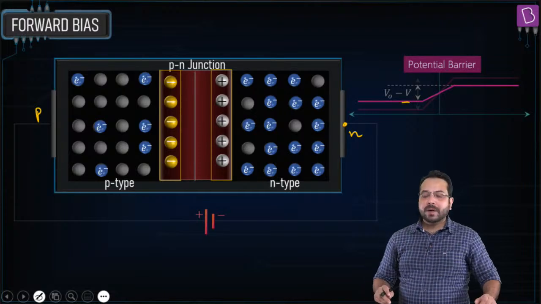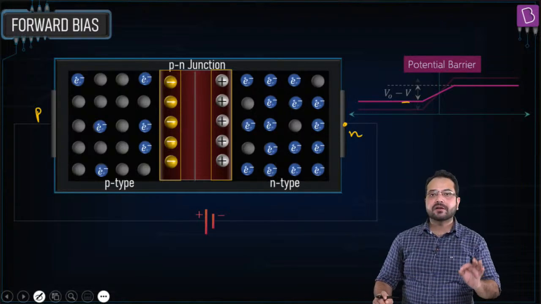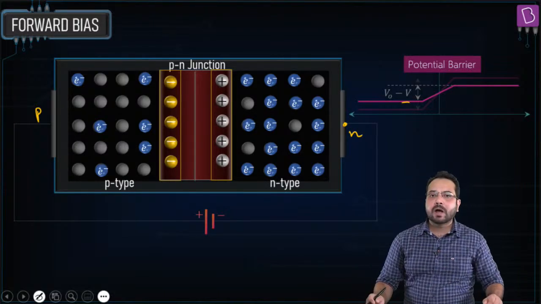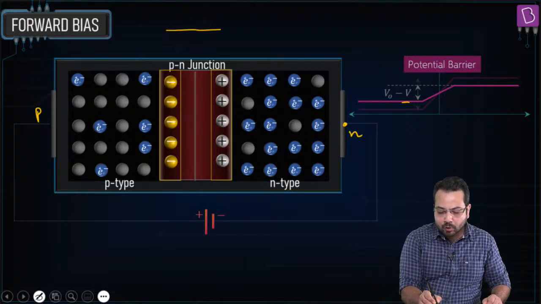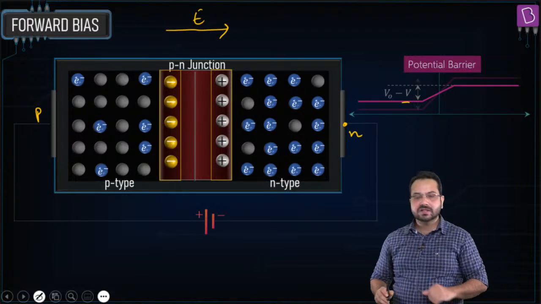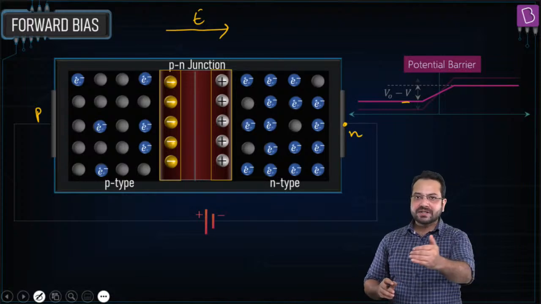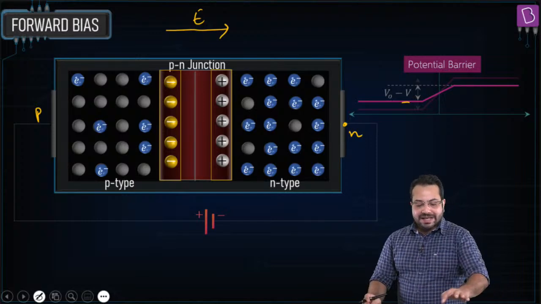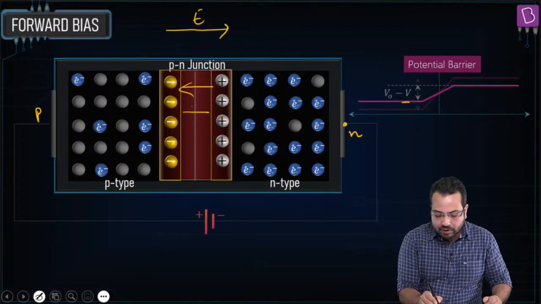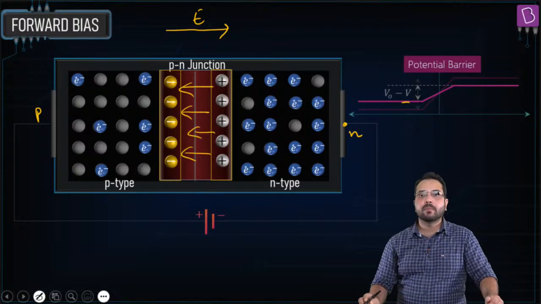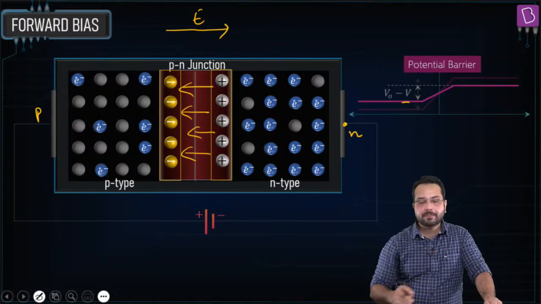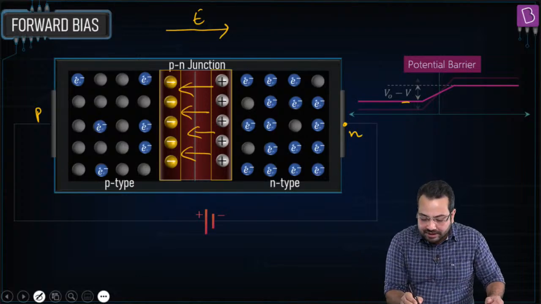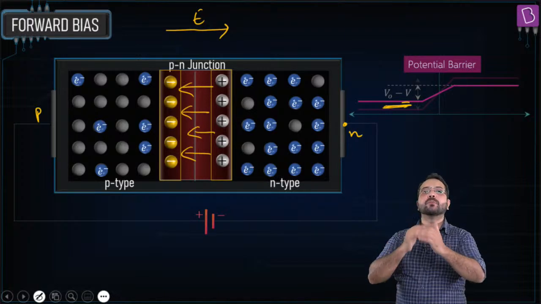Now forward biasing means we have connected the positive terminal of the battery to the P side and the negative terminal of the battery to the N side. Now what is going to happen? Because of this, there is going to be an electric field created by the battery in this direction. The electric field is going to go from the P side to the N side. Do you agree? From the positive to the negative. Now this electric field is in opposite direction to the electric field created by this depletion region. So the electric field is going to become smaller, and if the electric field becomes smaller, then we can see that this potential barrier is going to become smaller.